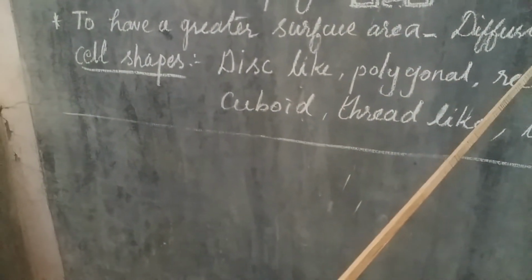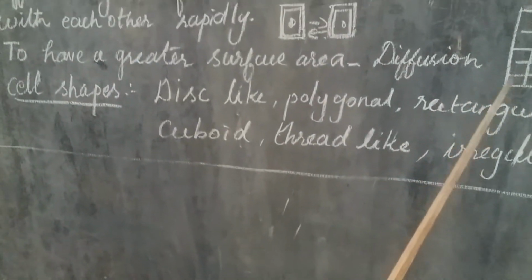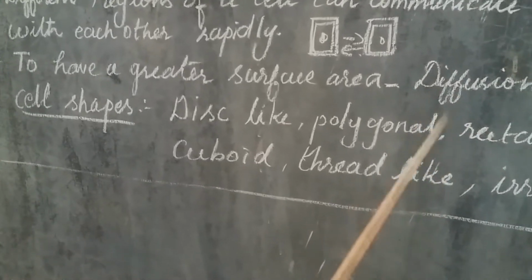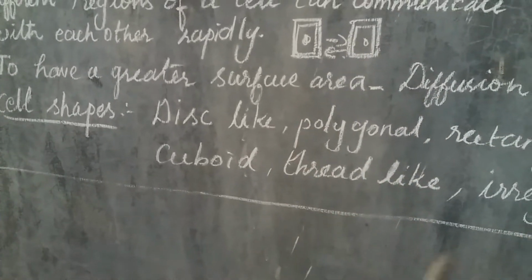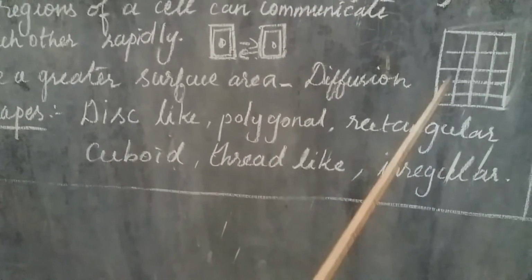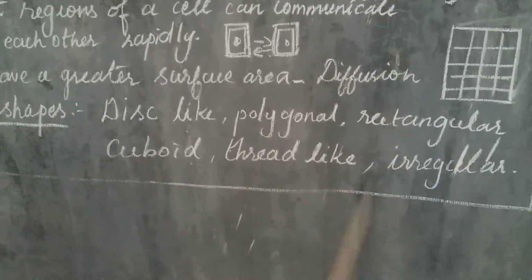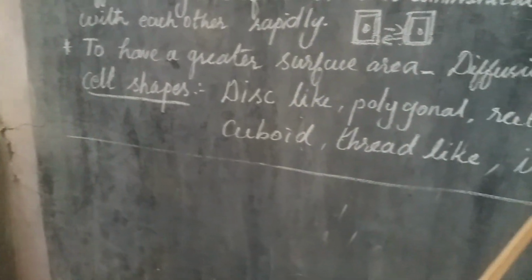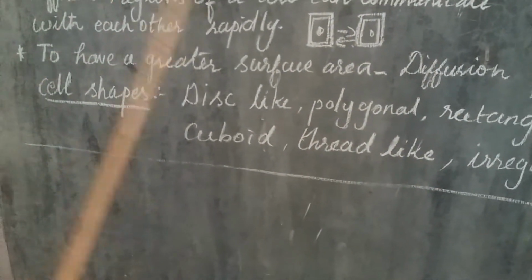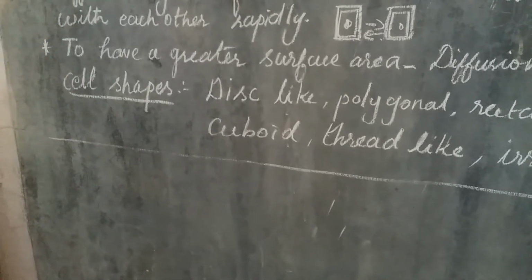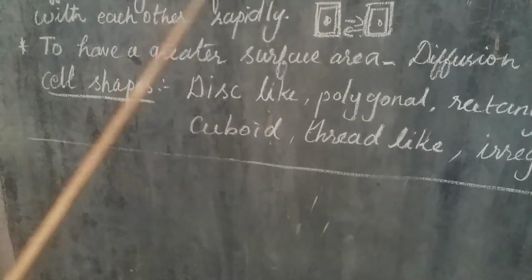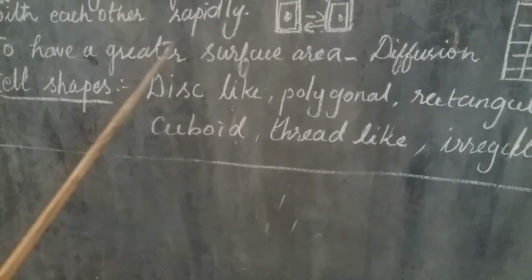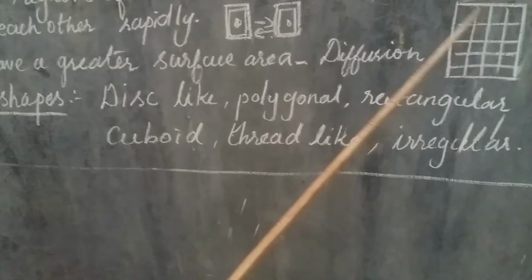If the surface area is very small, then it is difficult to take materials inside and to send materials outside. So to increase the surface area, the cells are very small. So the reasons are: different regions of the cells can communicate with each other rapidly, and a greater surface area for diffusion.